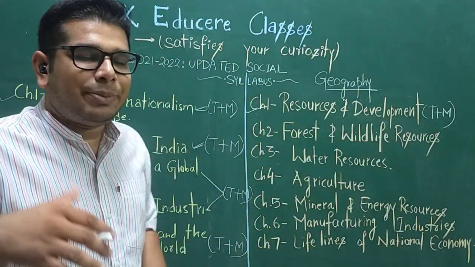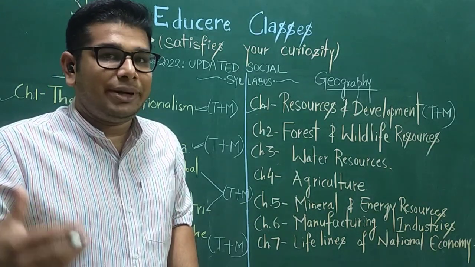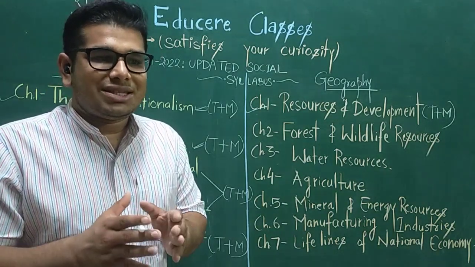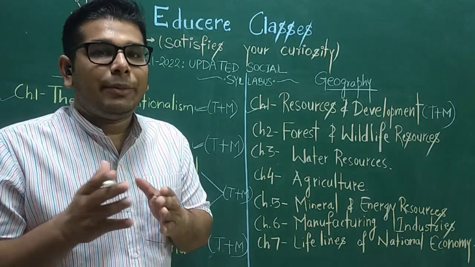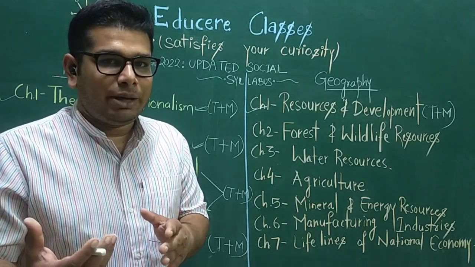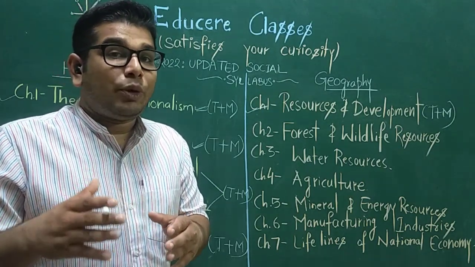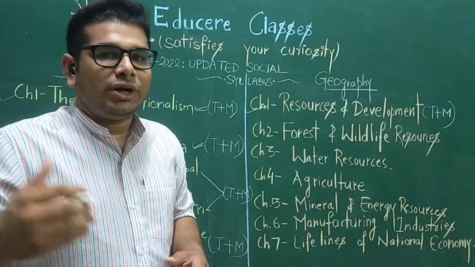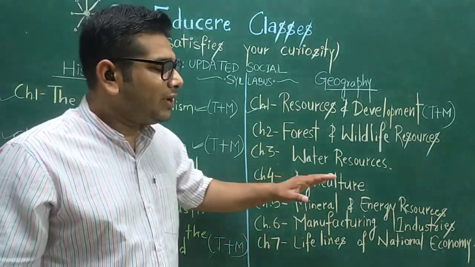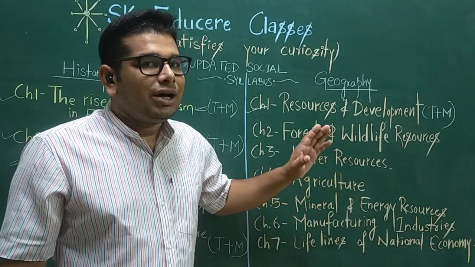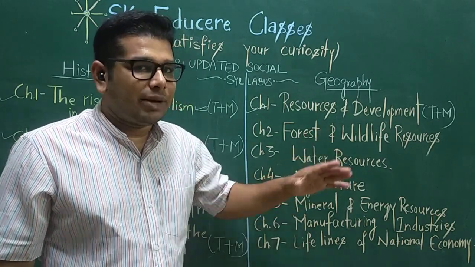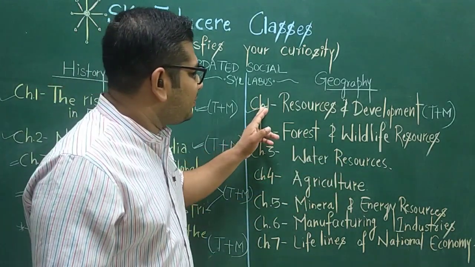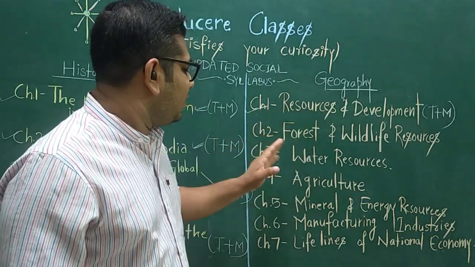I will make a separate video to discuss the syllabus of very important map work in reference to the board examination. But in this video we are only going to discuss the chapters, the lessons which are coming from social science. So chapter 1 will come.